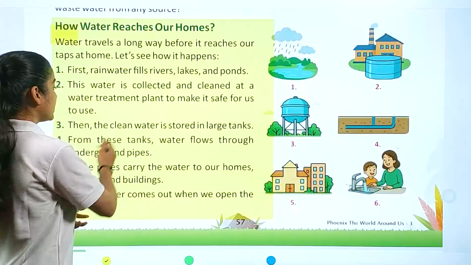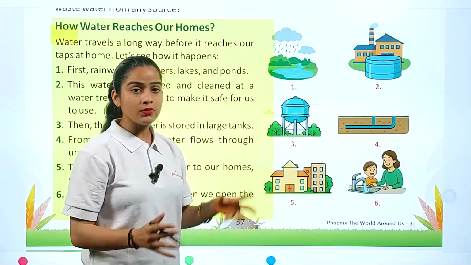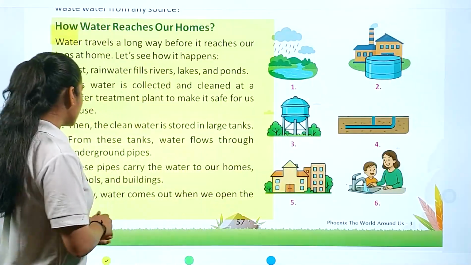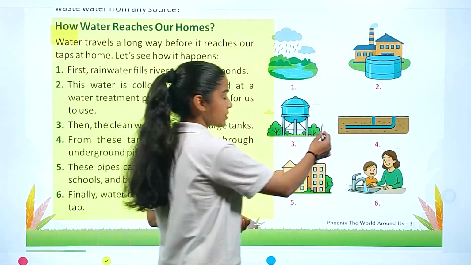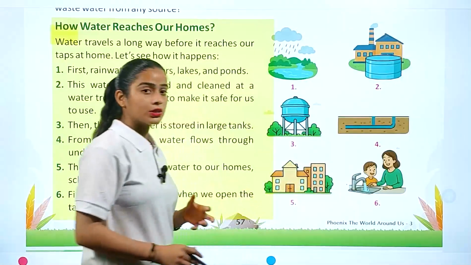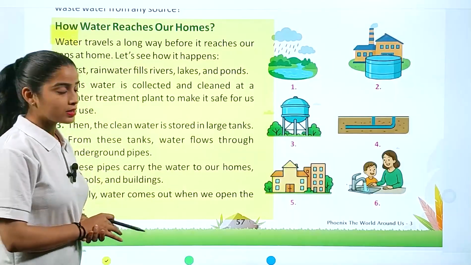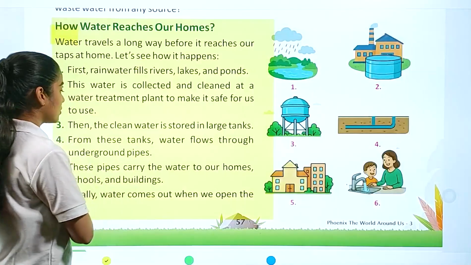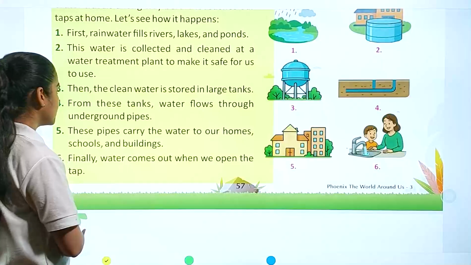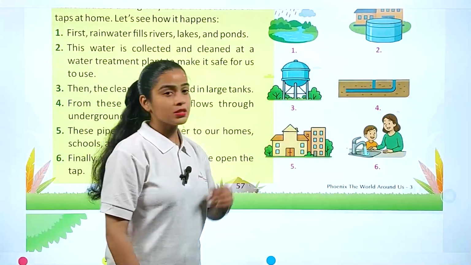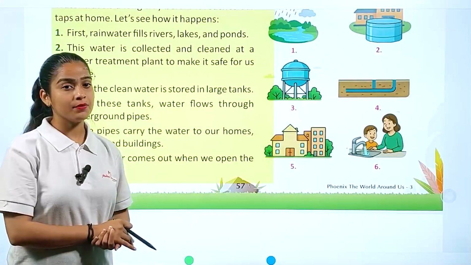Now the clean water is stored in a large tank. These are the types of tanks where this clean water gets stored. Further, from these tanks, water flows through underground pipes. These pipes are underground and connected to our home, and with the help of these pipes we get water inside our home. These pipes carry the water to our homes, schools and buildings. Finally, water comes out when we open the tap.